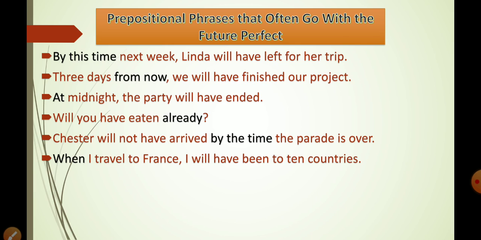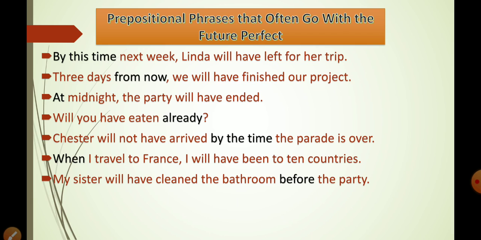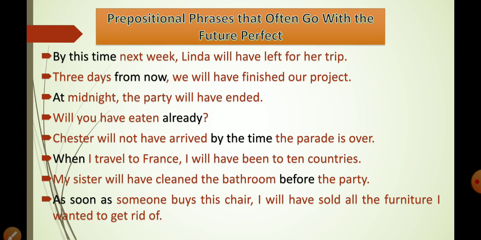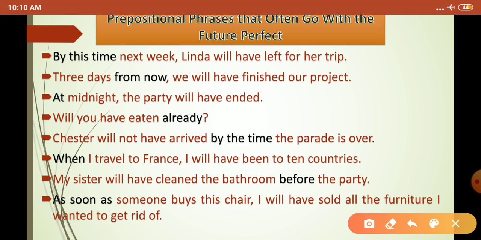"When I travel to France, I will have been to 10 countries." "My sister will have cleaned the bathroom before the party." "As soon as someone buys this chair, I will have sold all the furniture I wanted to get rid of." So here you can see in all the black letters the prepositional phrases that are being used with the future perfect tense. You can also make a particular note of these prepositional phrases.